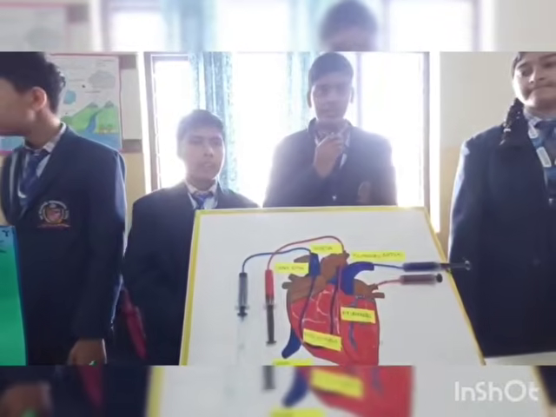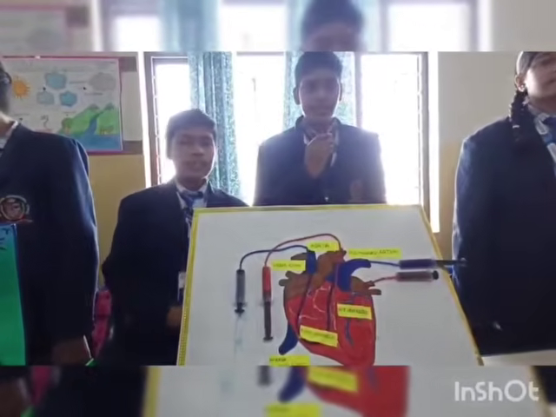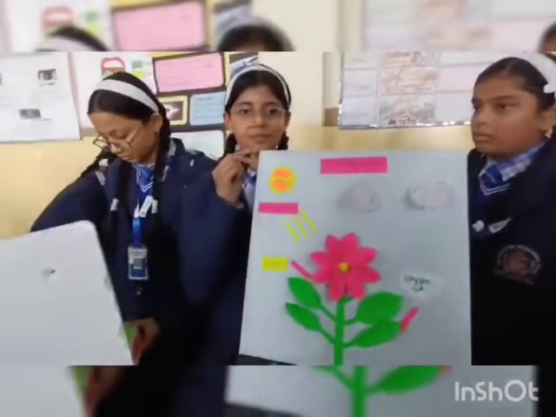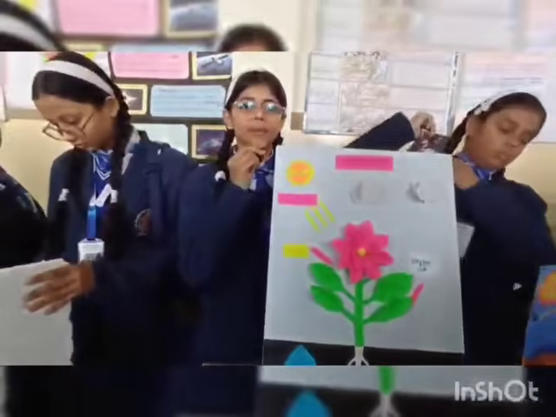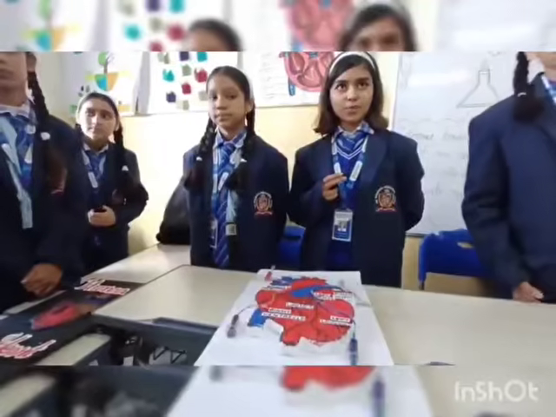Today we are presenting a science model. The topic of our science model is human heart. In this model, process in which green plants use sunlight to grow and make their food. Thank you. Model of human heart.